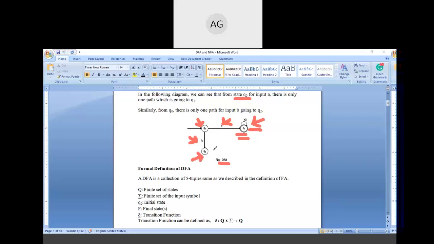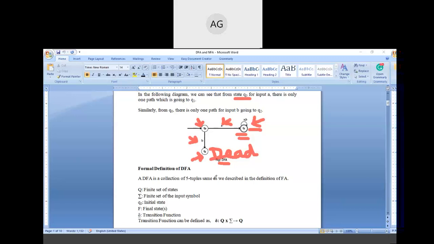This type of state is called the dead state, because after reaching this state we cannot move backward, and we also cannot move to the final state. Such a state is called the dead state, and dead state is only present in the DFA, not in the NFA.